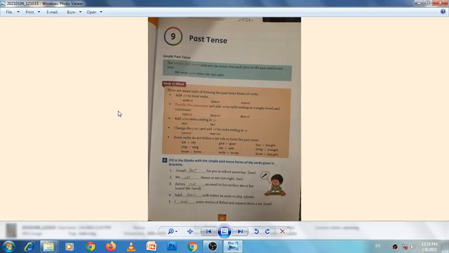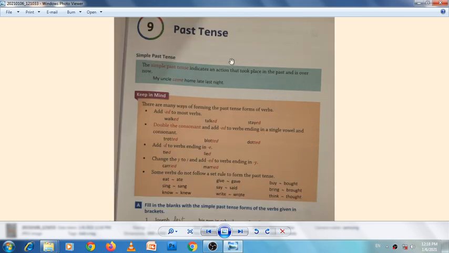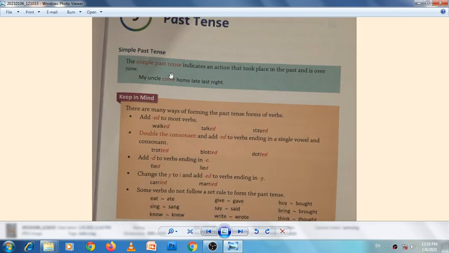Start our ninth chapter, past tense. So here, first understand what the properties are and how to identify past tense.